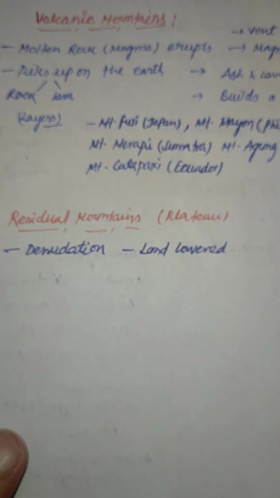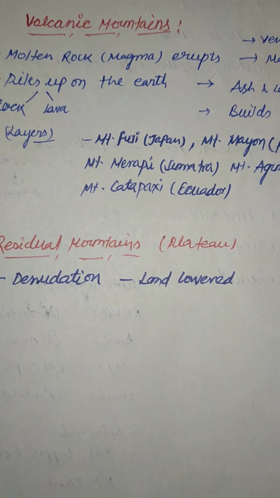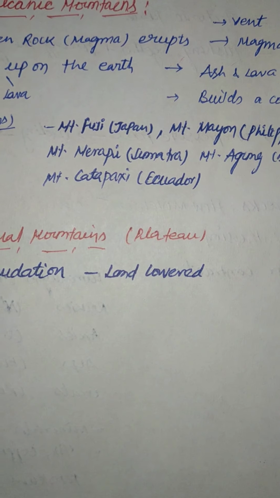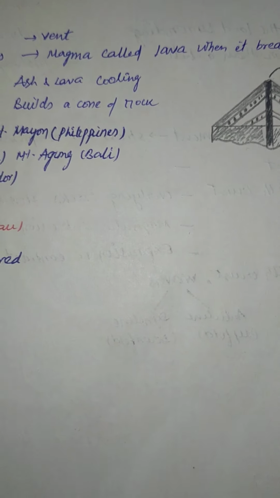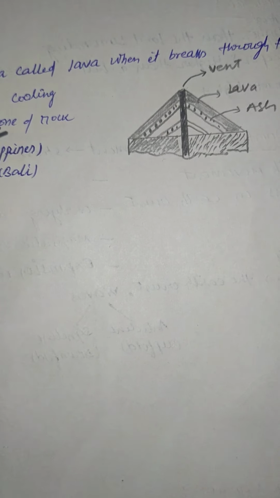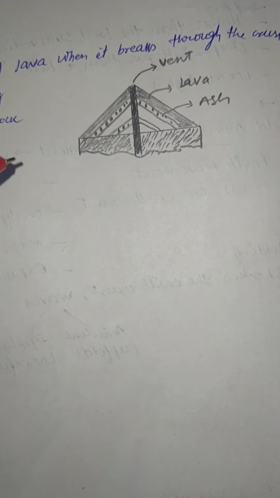And now let's come to volcanic mountains. In volcanic mountains, what happens is that there is a molten rock which is called magma. It erupts and comes out from the vent of the volcano. Then this molten magma is called lava, and it's called lava when it comes out from the vent.